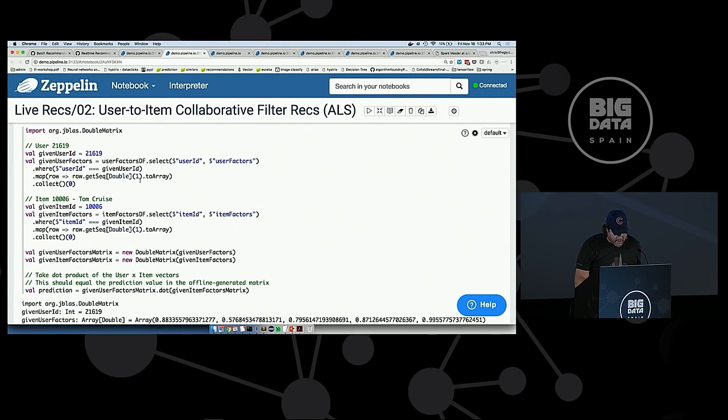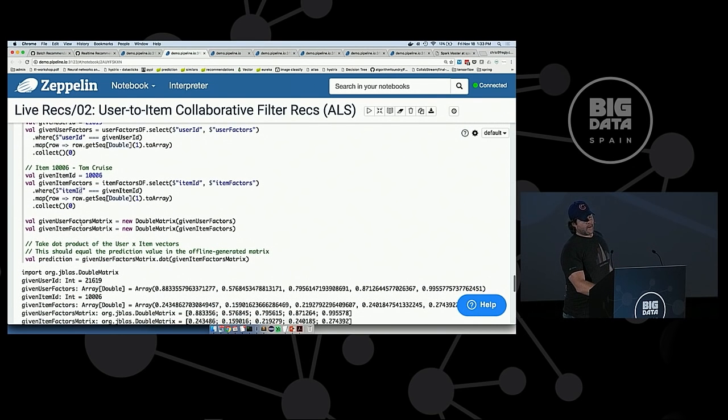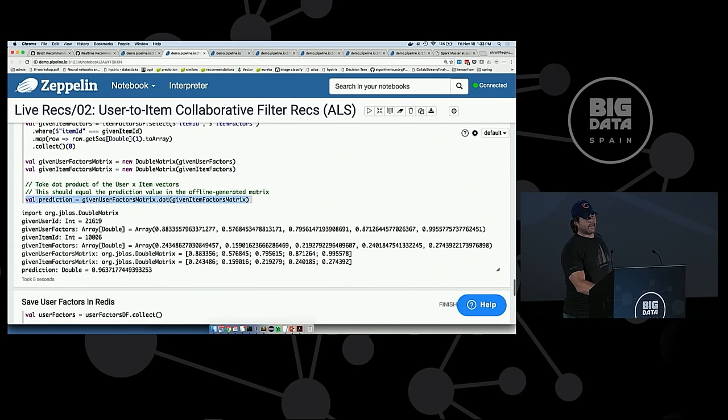So here I've got a sample user, 21619. I'm doing just what I described: get the vector out for that user, get the item factor vector out for Tom Cruise, and I'm using JBLAS directly. I'm calling the dot product. That gives me a scalar of 0.96.